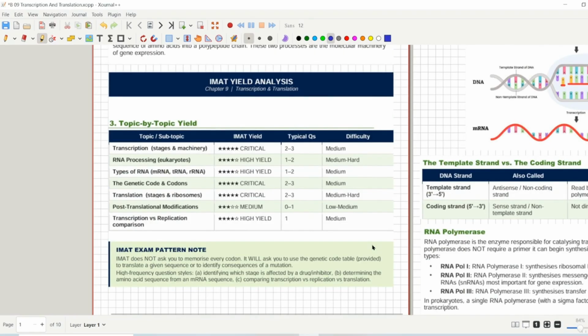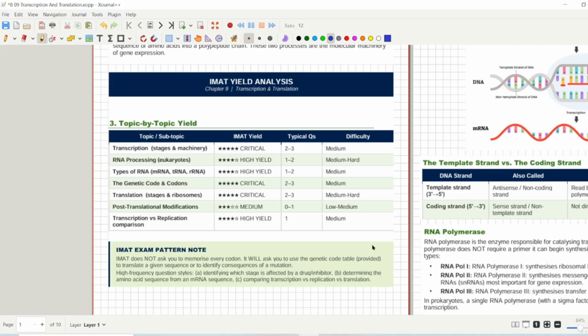Here is the topic-by-topic yield in front of you, and you can see that transcription and translation are the most important, while the next steps, RNA processing and types of RNA, are less likely to be asked, but still every single topic of this chapter is important. There is no low yield topic in this chapter. The whole central dogma chapter is really important, and a question could be asked from any topic.